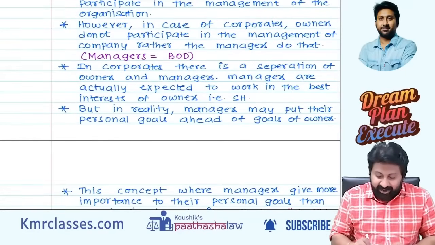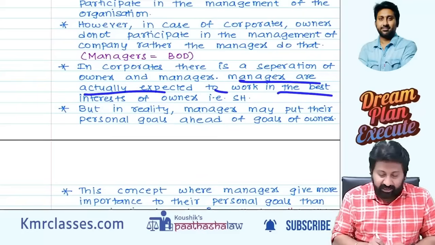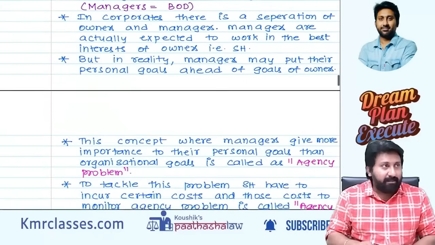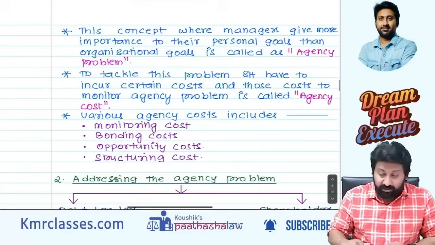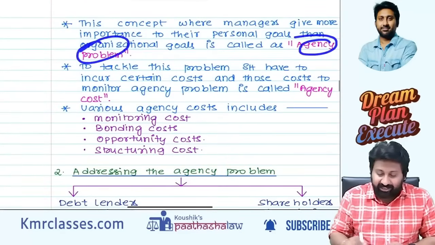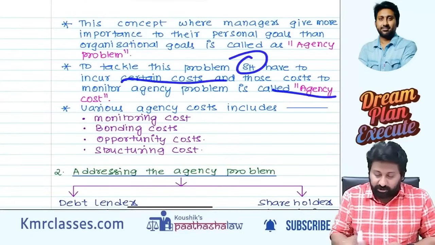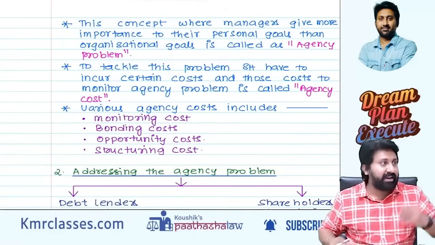Managers are actually expected to work in the best interest of the shareholders. But in reality, managers may put their personal goals ahead of the goals of the owners. This problem is called an agency problem. To tackle this, shareholders have to incur some cost called agency cost. As I said, line by line they have given it as an answer.